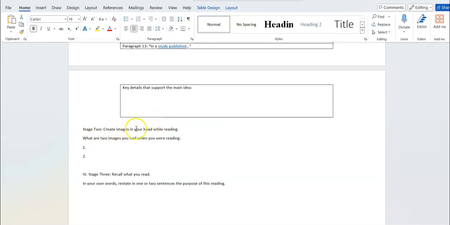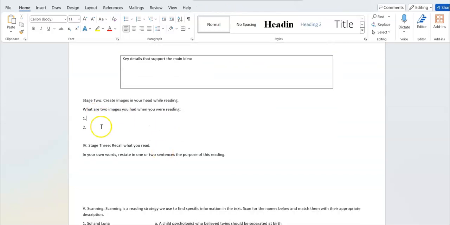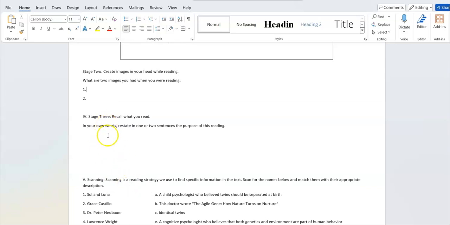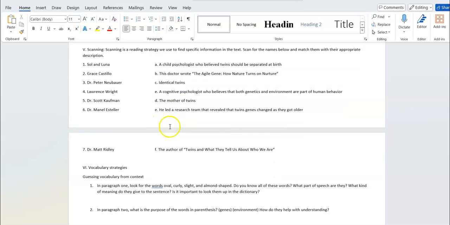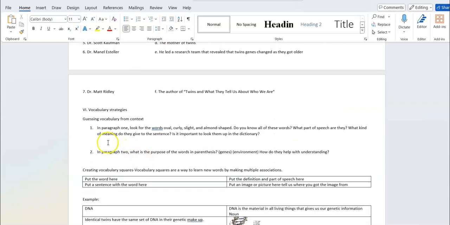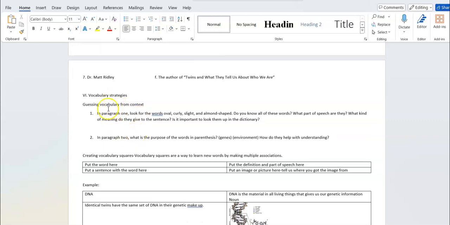Here, stage 2, create images in your head while you read. What do you see while you're reading? What do you picture in your mind? You'll write that. You'll then write in your own words just what the main idea was to you. Again, without copying what you saw above. Here you have some matching between names and who those people are. And then you have some vocabulary to look at.